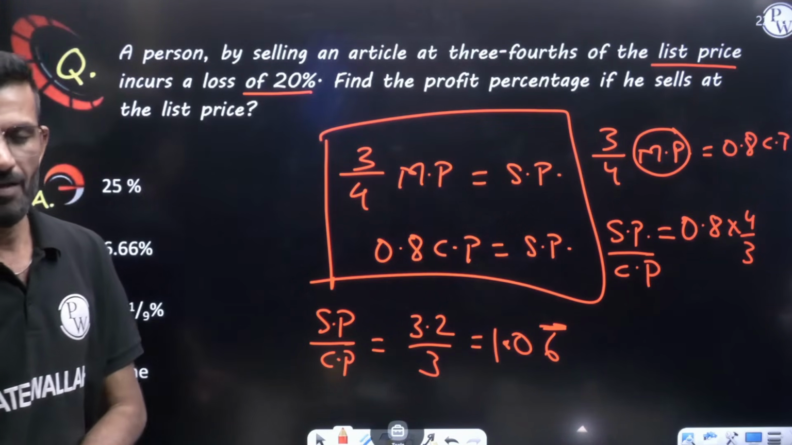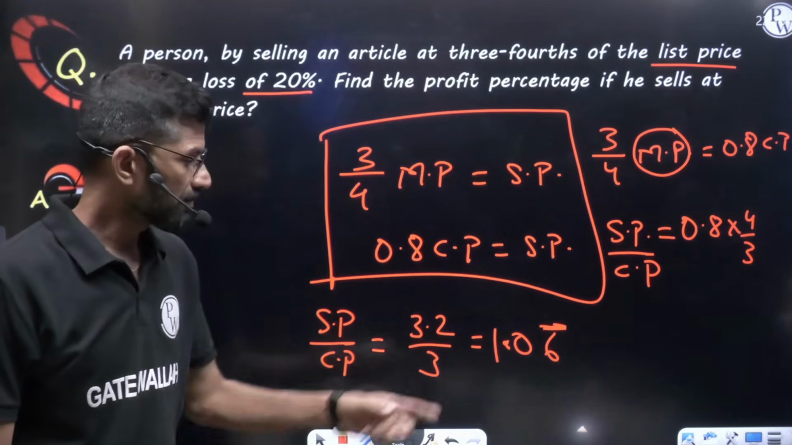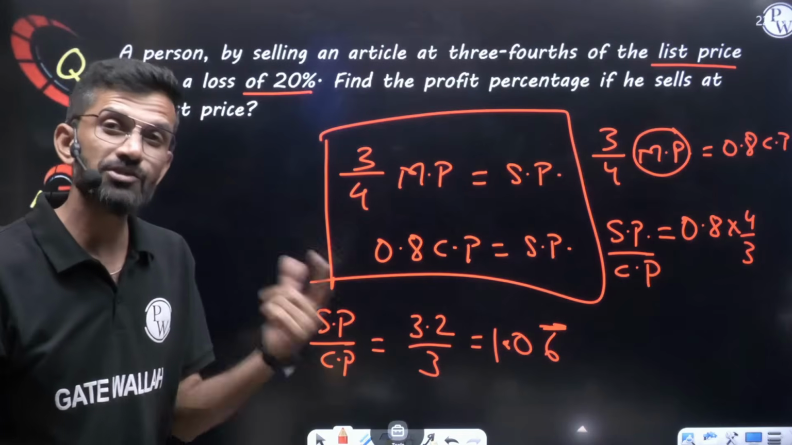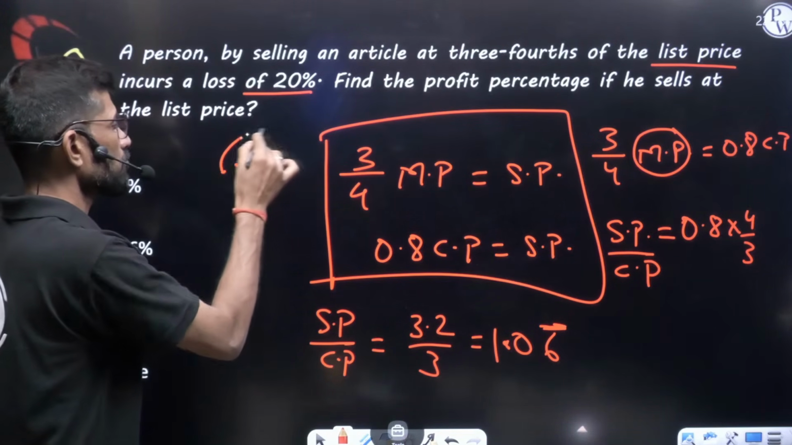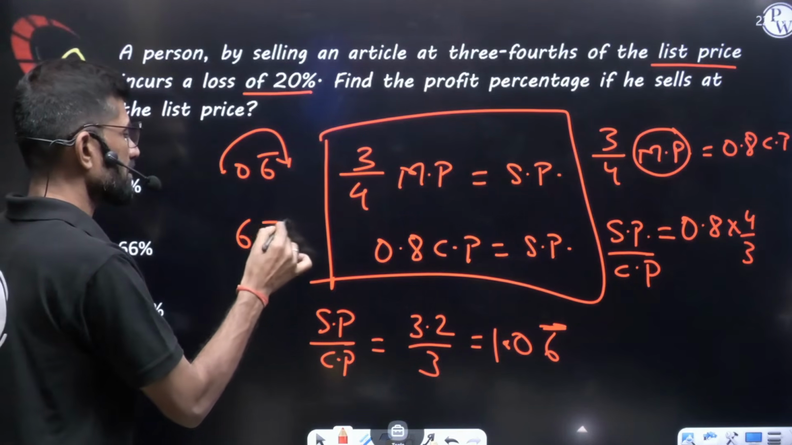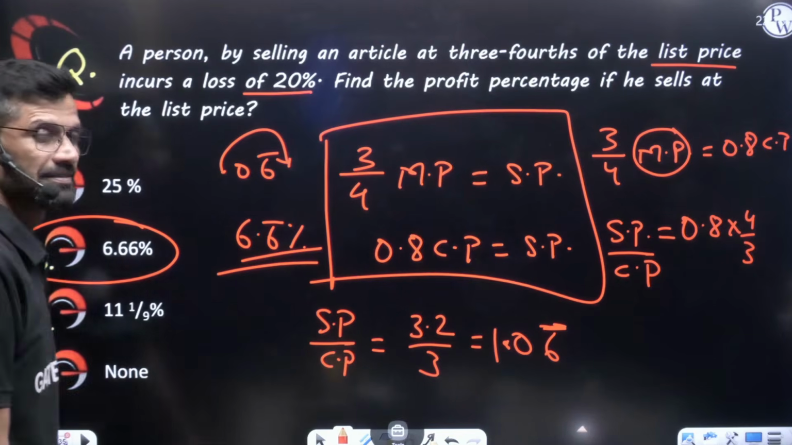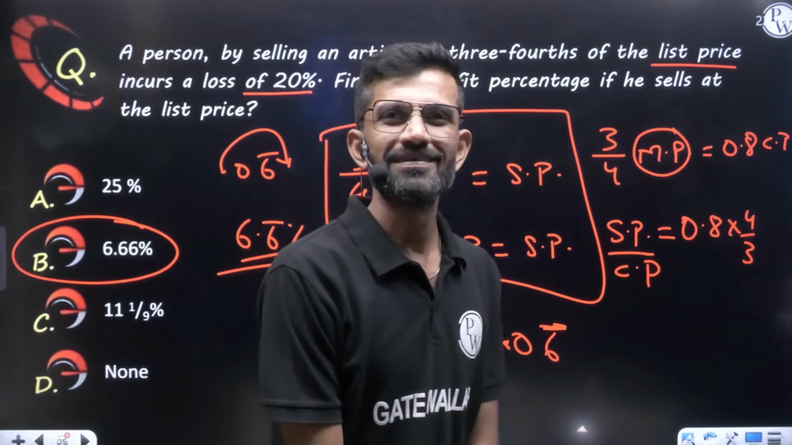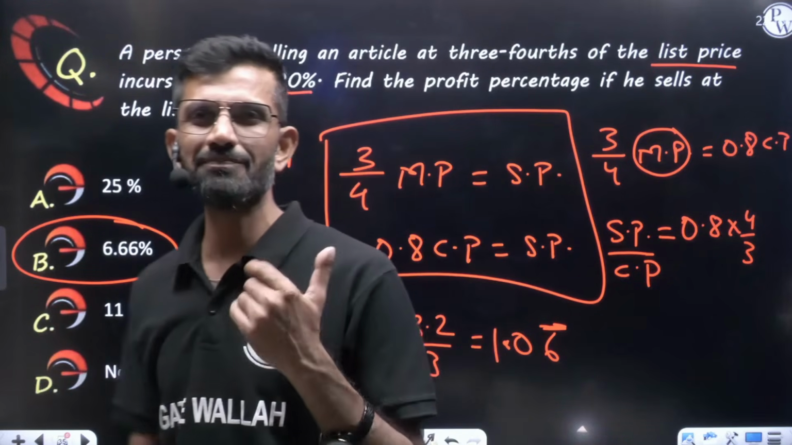1.06 bar. More than 1, less than 1? It is more than 1. How much more than 1? 0.06 more. 0.06 in percentage means 6.66 percent profit he will be having. 6.6666%, this is the answer. Simple. If you understand how to write a given question in the form of SP by CP, done.